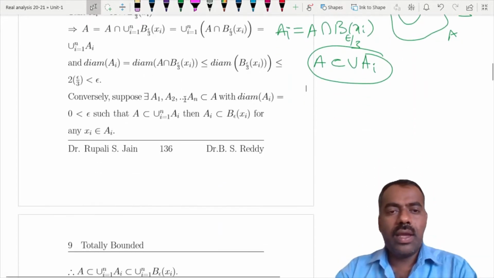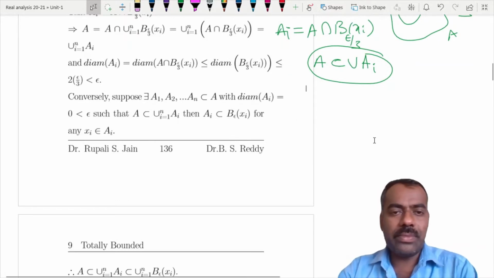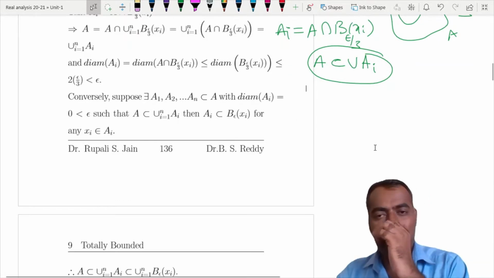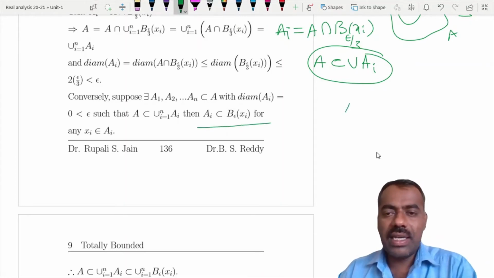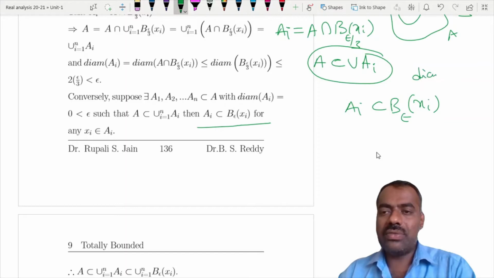And the converse part is also the same. If A is covered by the union of Ais, then you can check that each Ai is contained in a ball around xi, because the diameter of each Ai is less than epsilon. In particular we can take epsilon by 2 and so on.